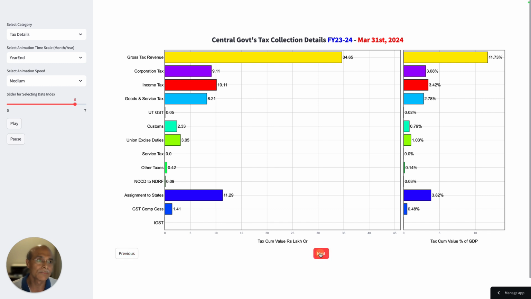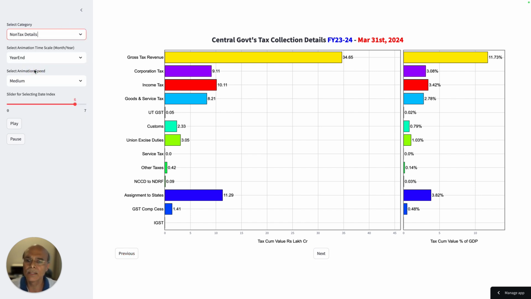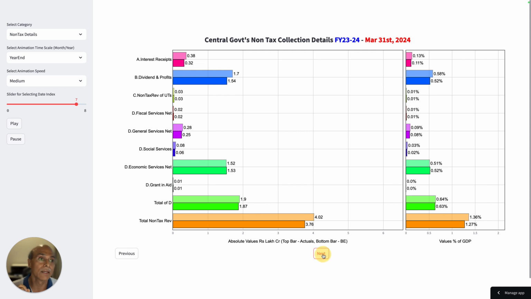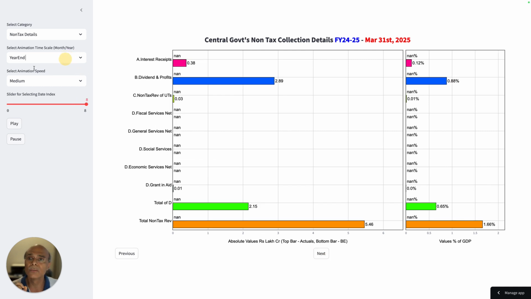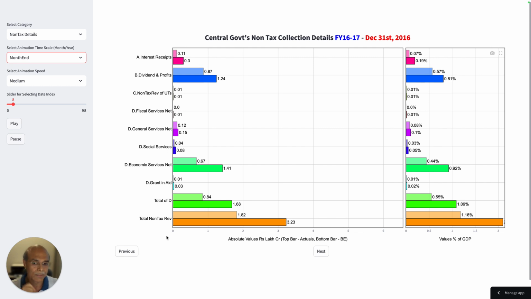Assignment to state, if I place next, there has been an increase of 12.7 lakh crores compared to what we saw in the earlier financial year. So this is regarding the tax details. Now let's look at the non-tax details, because there the significant increase has happened. Now if I go to non-tax detail, again I choose year end. Now I can here choose not year end, I can choose month end, because here I have got the budgetary estimate numbers and the monthly numbers also in the CGA website.